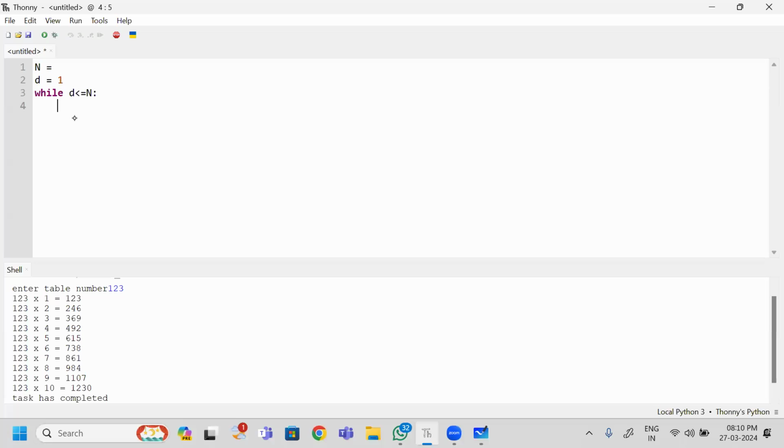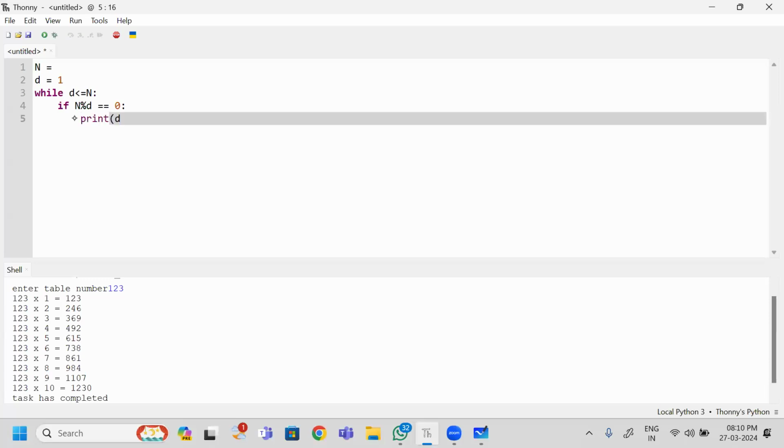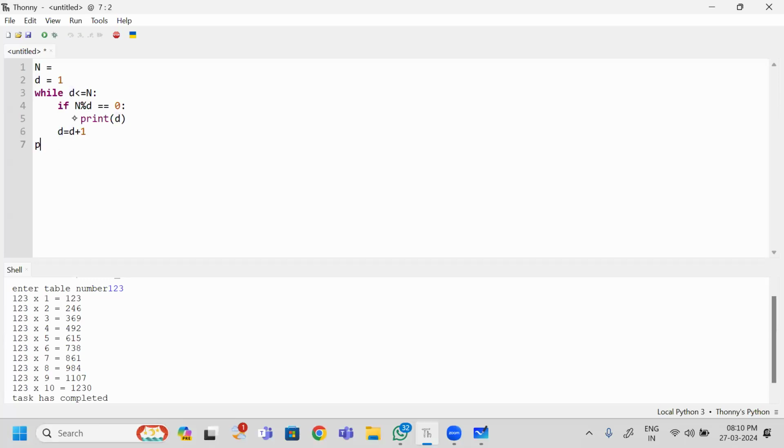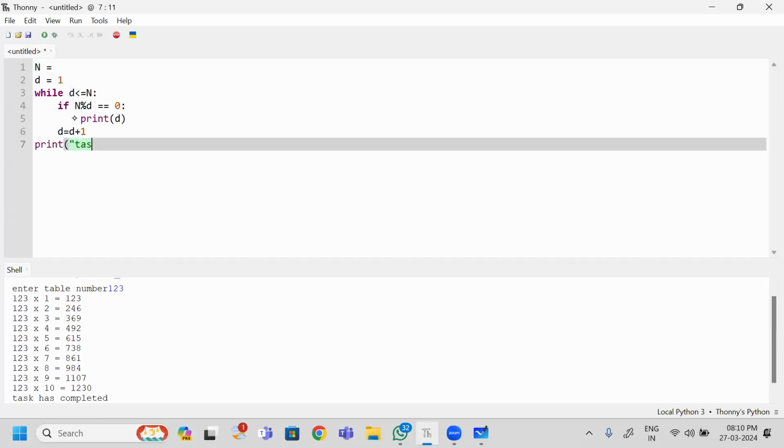If the number I have taken, when I divide with this denominator value, gives a 0 remainder, I am going to print this denominator as a factor. Once it is completed, the denominator value is incremented. Next, I am going to print task completed.